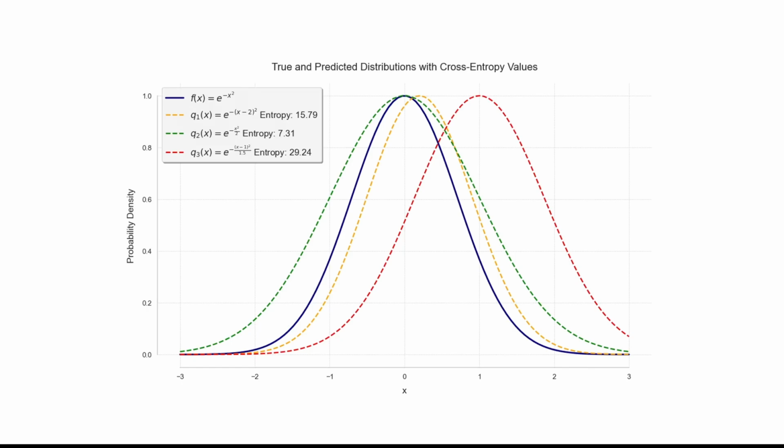When we look at Q3, the red dashed line, although the distribution is similar in shape, it's more spread out and offset, and its cross-entropy is around 29.24, the highest among all three. Q2, on the other hand, the green dashed line, is much closer to the true distribution, aligning well with its shape and position. Its cross-entropy is the smallest among all of them, at 7.31. The key takeaway is that cross-entropy increases as the predicted distribution diverges more and more from the true distribution.